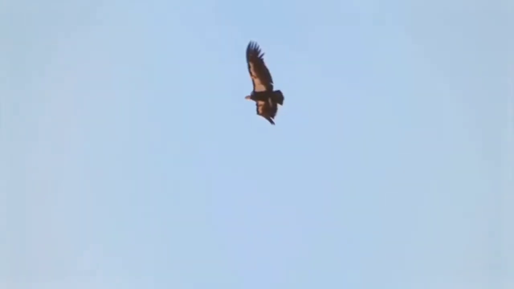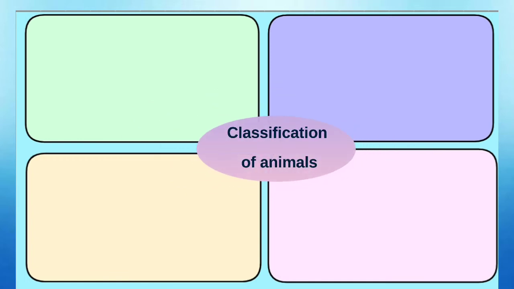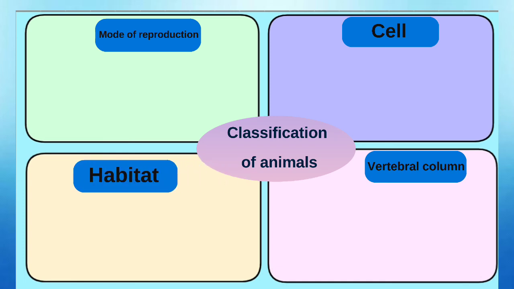So, today we have classified animals on the basis of cell, on the basis of mode of reproduction, on the basis of vertebral column, and on the basis of habitat. On the basis of cell, animals are classified into two classes: unicellular and multicellular.